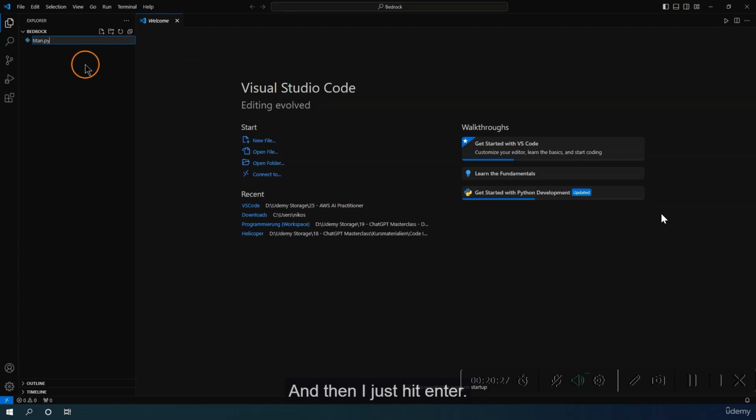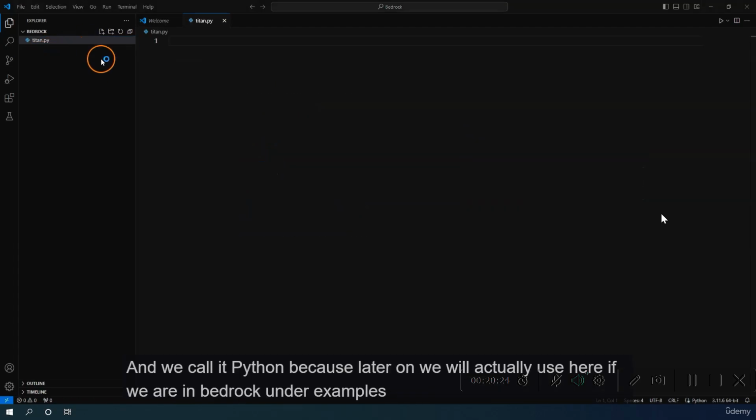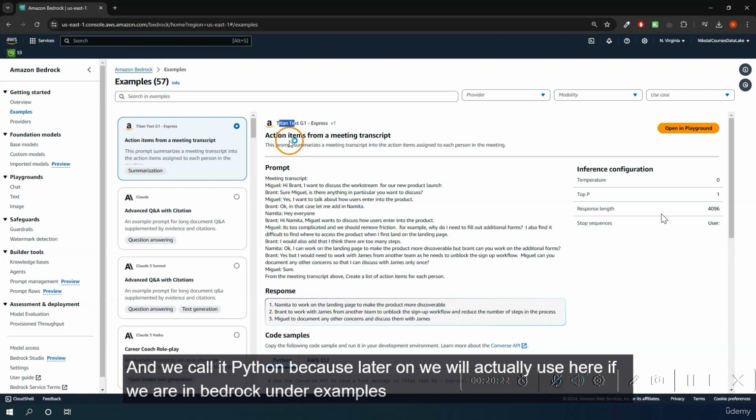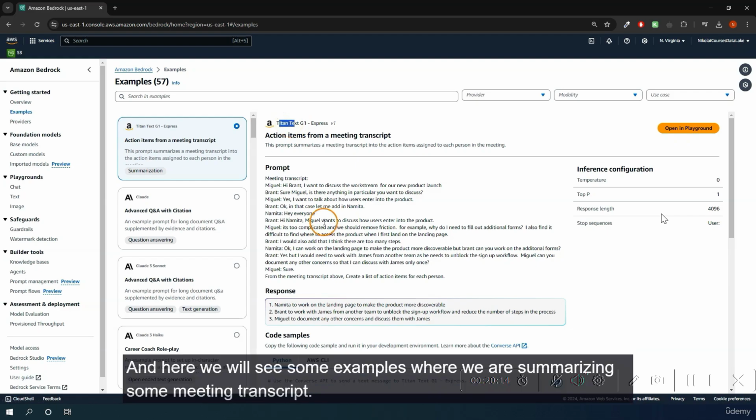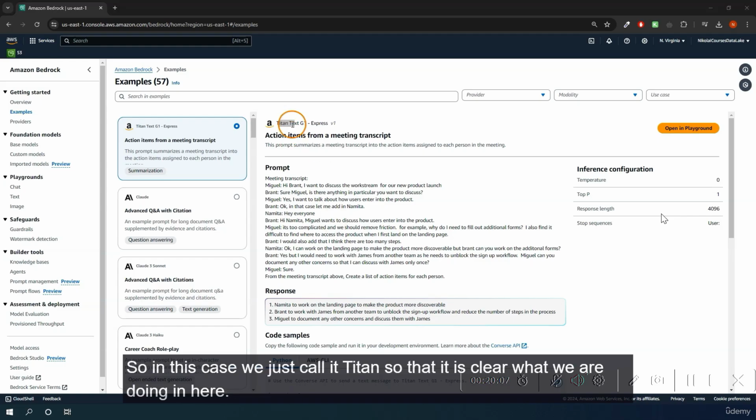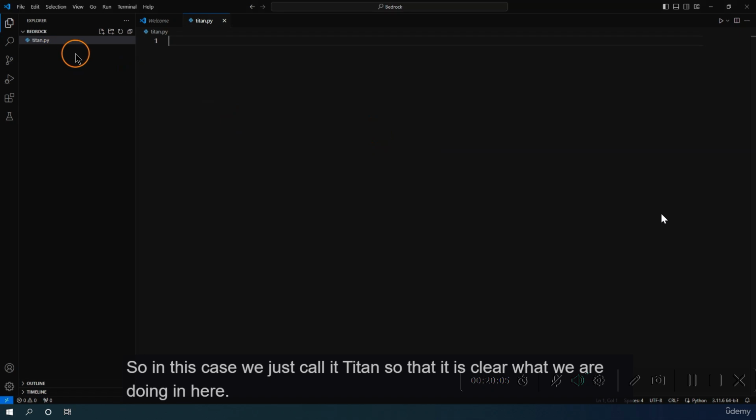And then I just hit enter. We call it Titan because later on we will actually use here, if we are in Bedrock under examples, this Titan model. And here we will see some example where we are summarizing some meeting transcript. So in this case, we just call it Titan so that it is clear what we are doing in here.